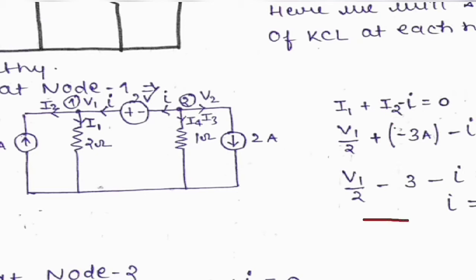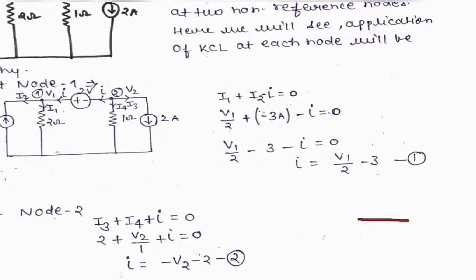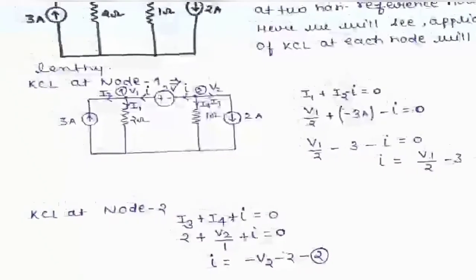So the equation will be V1 divided by 2 minus 3 minus I equal to 0. First of all we get the value of I from this equation, when we apply KCL at node number 1. Now we go to another node, the second node, node 2.